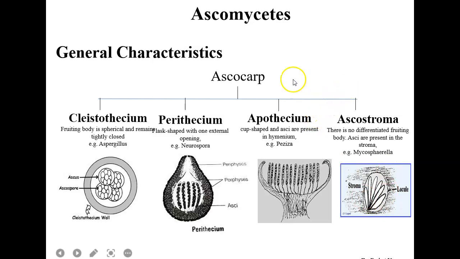So in this lecture we have discussed the general characteristics of the Ascomycetes and then the fruiting body or ascocarp, and in a future lecture we will discuss their mode of reproduction as well as their economic importance. Thank you.